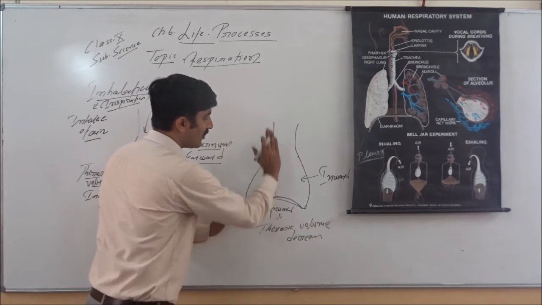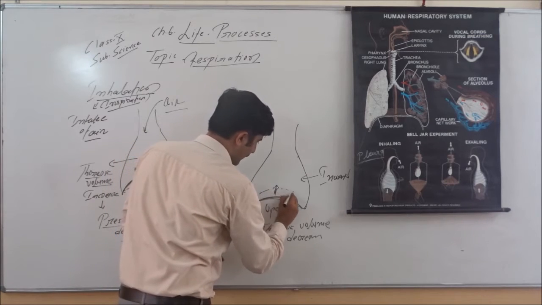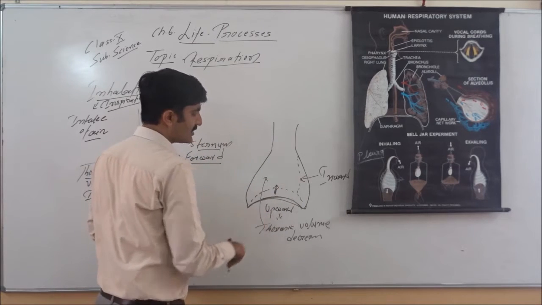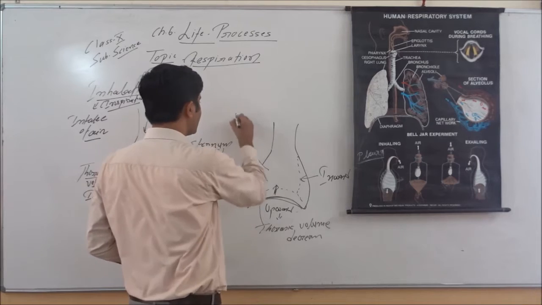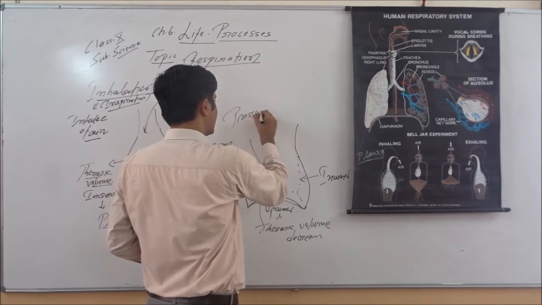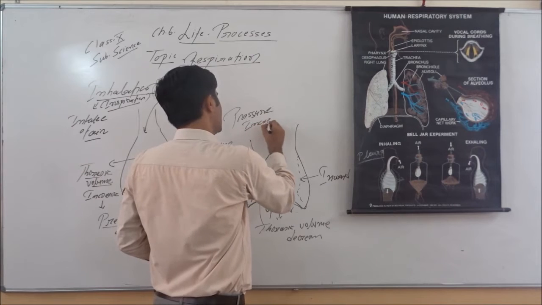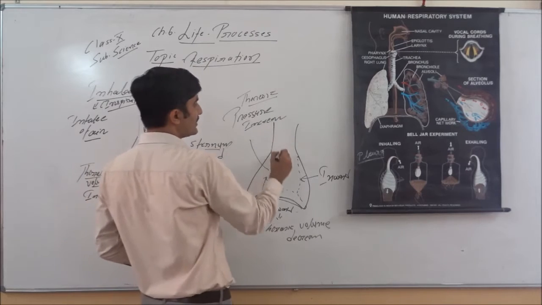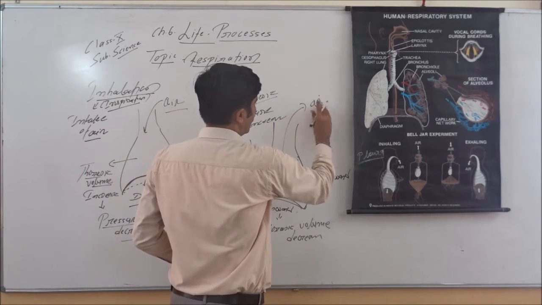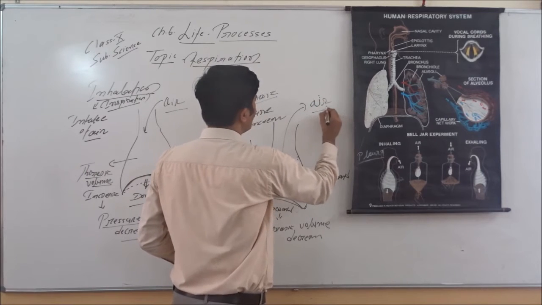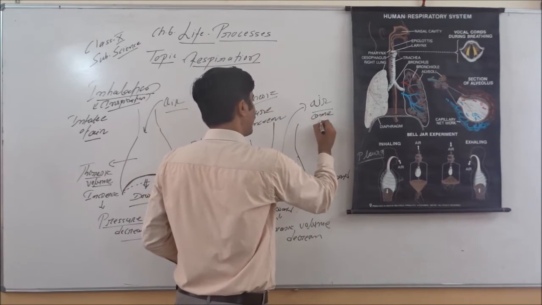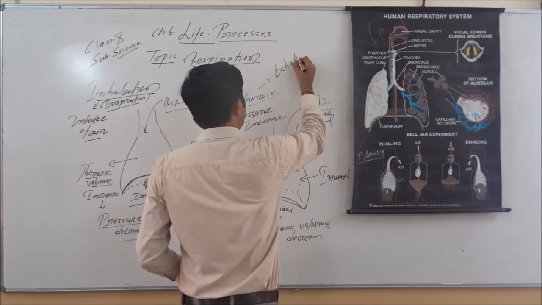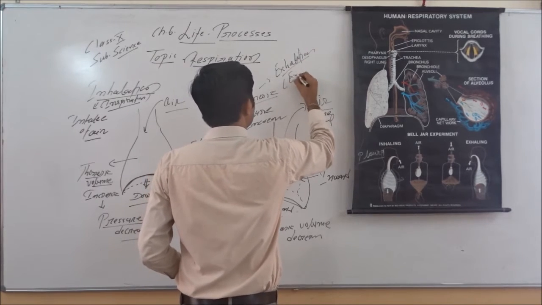It moves upward like this, it moves inward. What will happen? Thoracic volume decreases, and definitely pressure increases. Thoracic pressure increases. Definitely what will happen? Air will move out. Air comes out from the body. So that will lead to exhalation, or expiration.